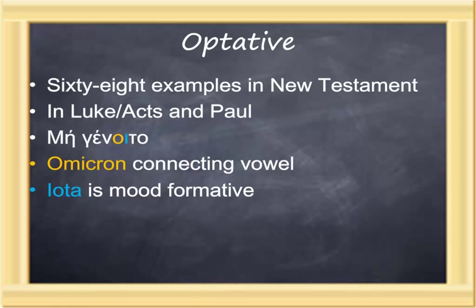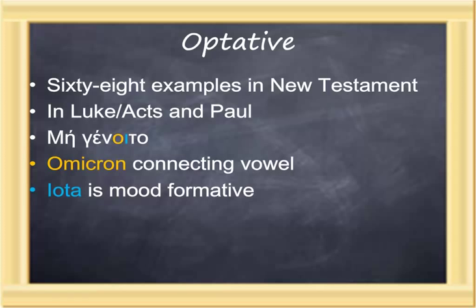Fortunately, there are only 68 examples of optatives in the entire New Testament, which is why we don't have you memorize any of the forms or test you on them. They occur primarily in Luke and Acts and Paul's writing. 15 of these 68 examples are the phrase me genoito, may it not happen. It's the least probable of the moods. And if you negate the least probable, you are really hoping it won't happen.